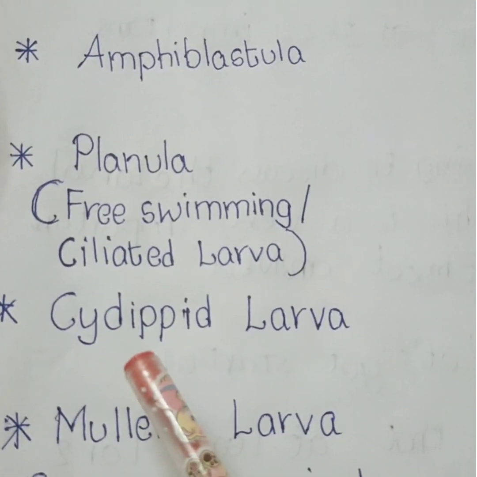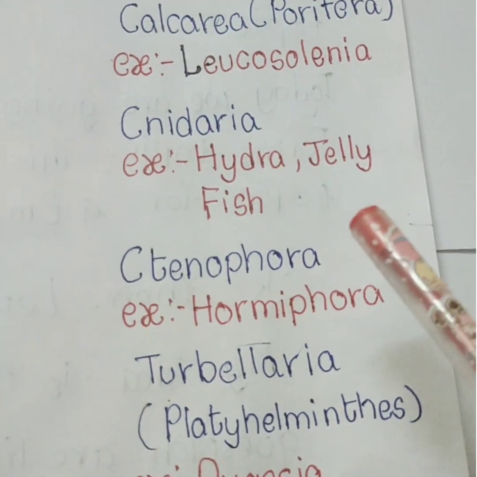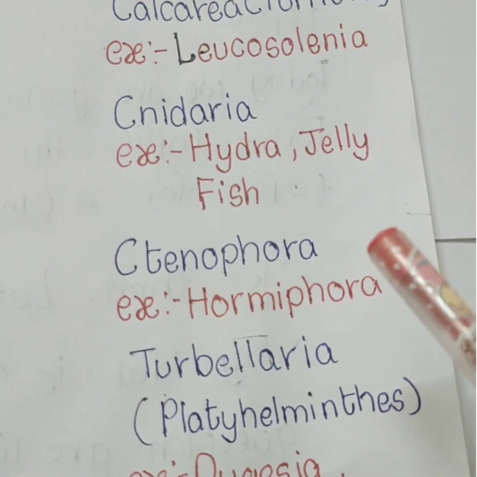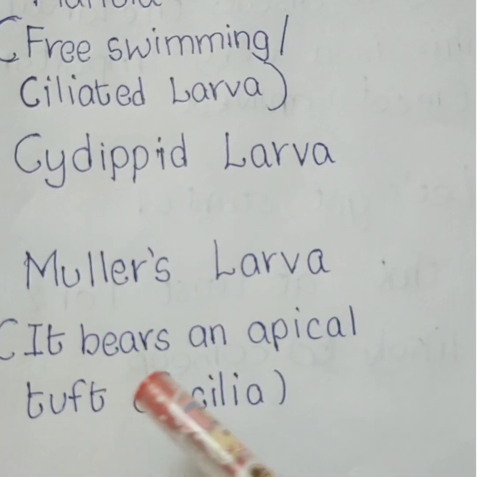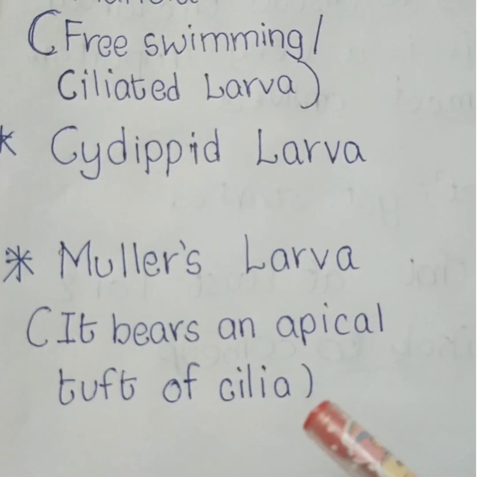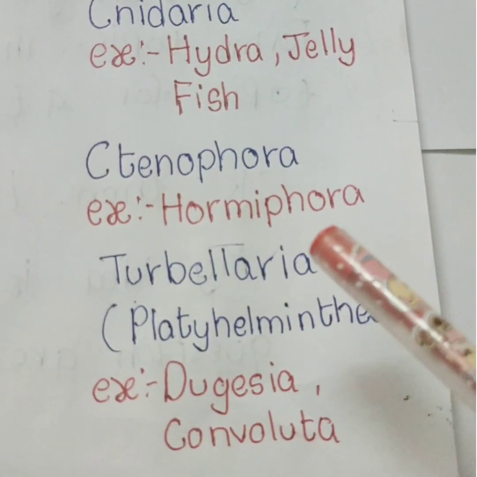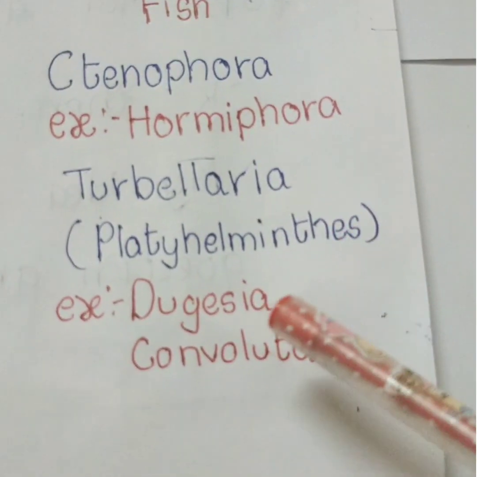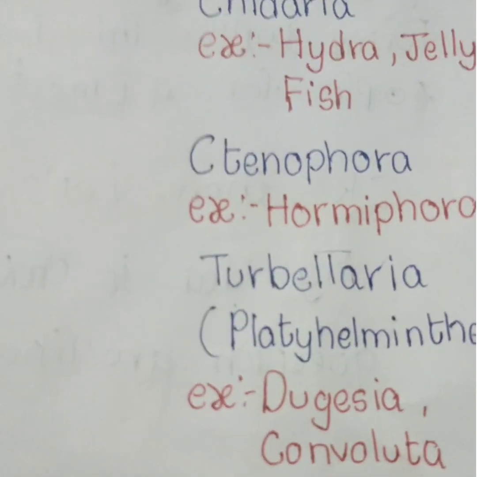Next one, Cydippid larva. It is present in phylum Ctenophora. Example, Hormiphora, Pleurobrachia and Beroe. Next one, Muller's larva. Muller's larva bears an apical tuft of cilia. It is present in class Turbellaria. The class Turbellaria belongs to Platyhelminthes. Examples of Turbellaria, Dugesia and Convoluta.